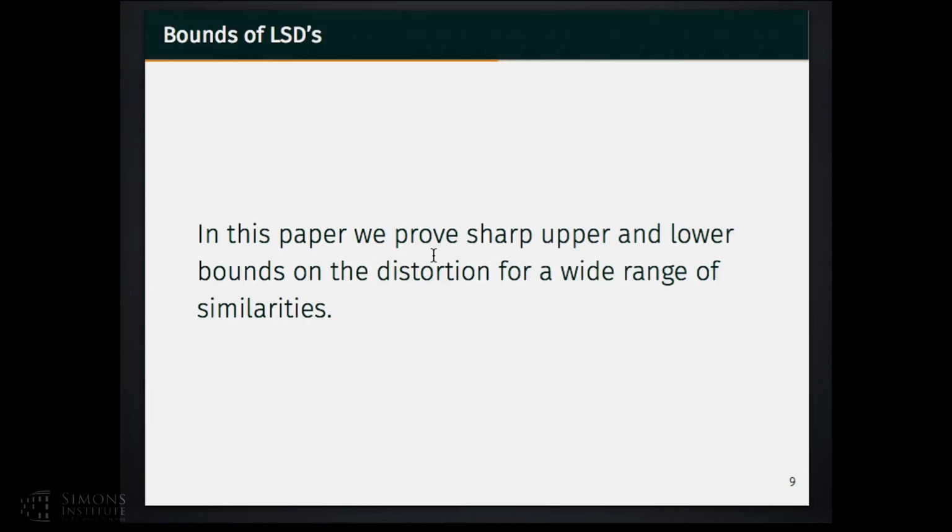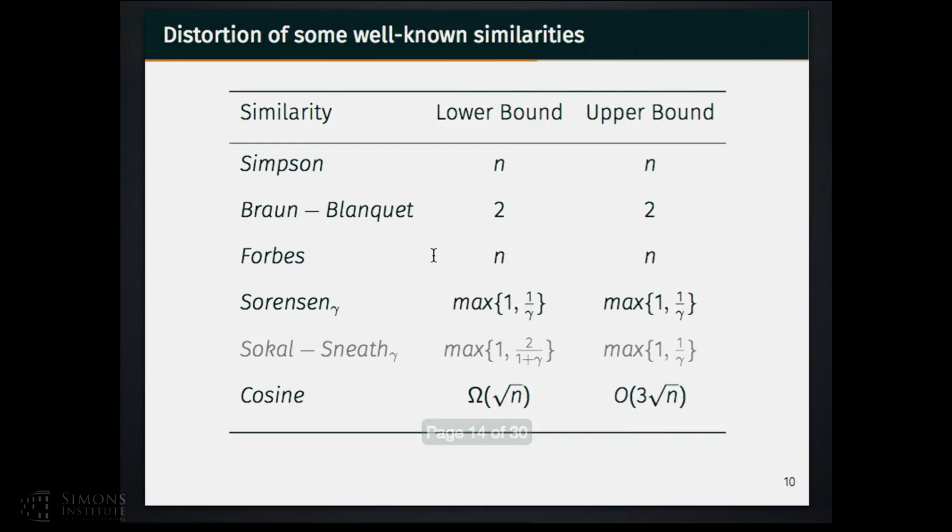Then we explore the notion of distortion and we prove sharp upper and lower bounds for a wide range of similarities. Some examples of well-known and widely used similarities are listed in this table with their lower and upper bounds on the distortion. Note here that all the bounds are tight except for the Sokal-Sneath gamma infinite family of similarities, which might be a really interesting problem for future research.